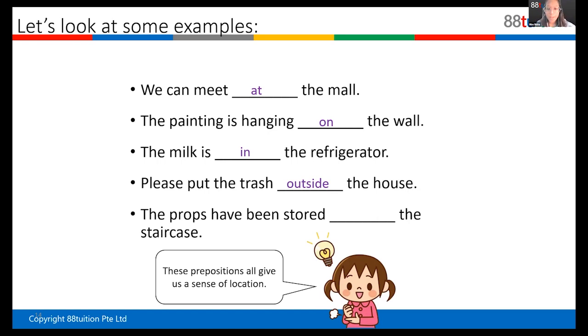Good try. Next one. The props have been stored what? On the staircase. You store them on the staircase? Staircase is where you walk, right? How can you? Below the staircase. Yes, good try. Okay, below the staircase. So these are all examples of place prepositions.